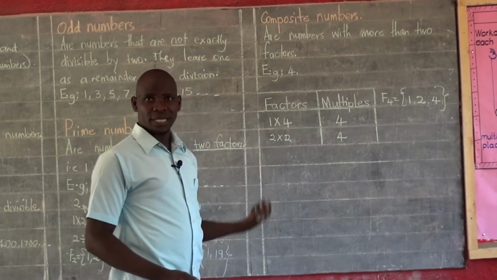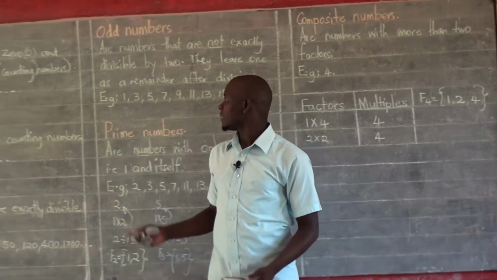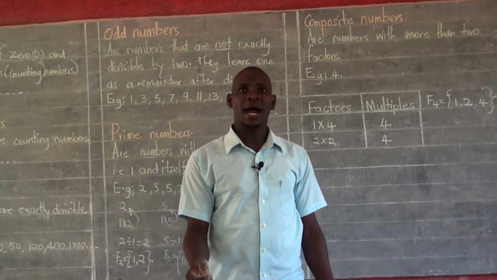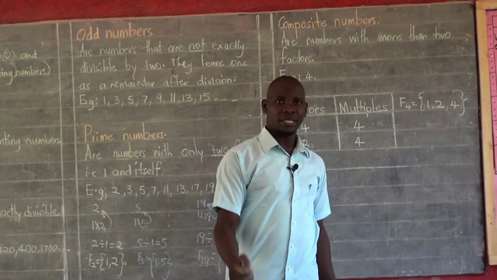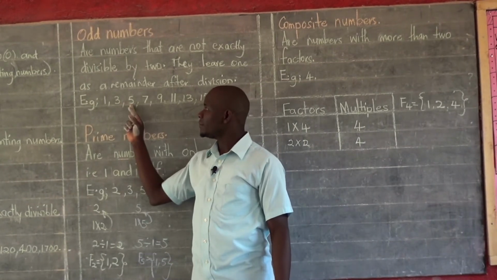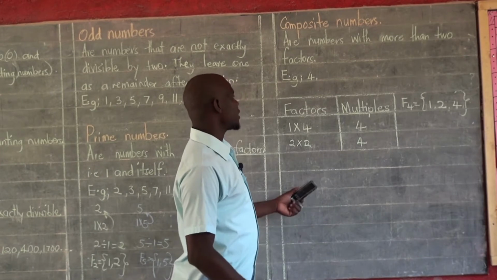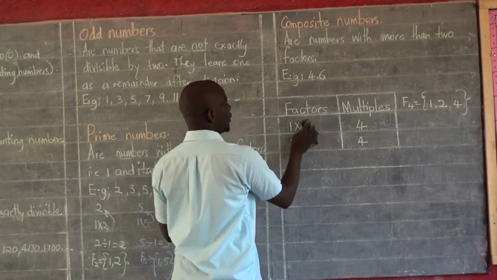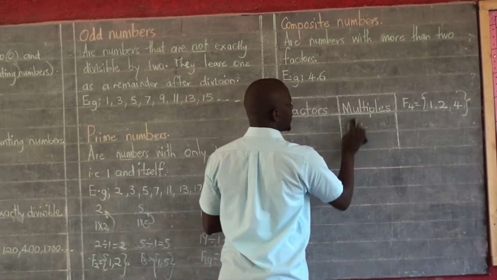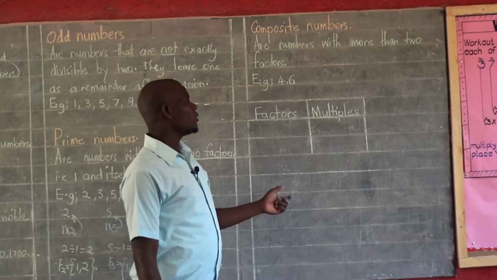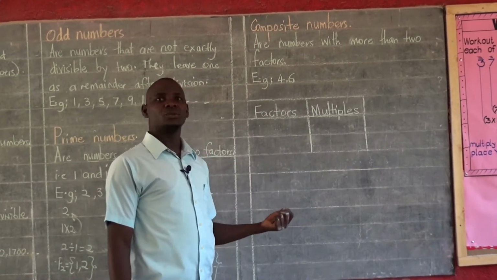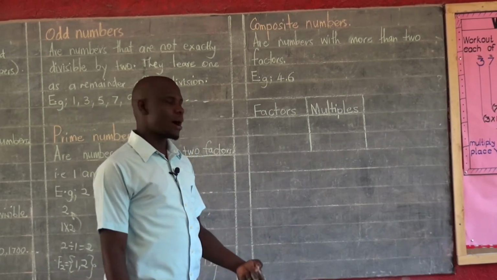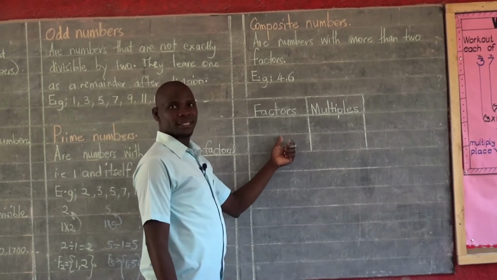Of course, 5 will not appear here because we've just said that 5 is a prime number. A number cannot be a prime number at the same time when it is a composite number. So we shall skip 5 and go to the next one, which is 6. Our next composite number must be 6, and we want to see how it becomes a composite number. We are also going to take it through the same procedure that we did for number 4, which is also our composite number. So we are going to write factors of 6.